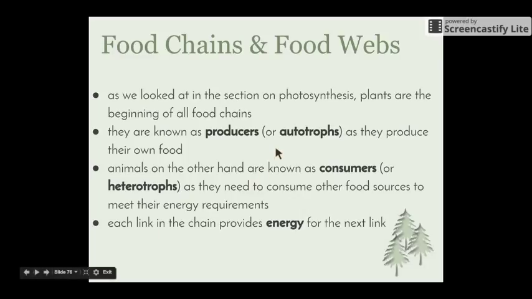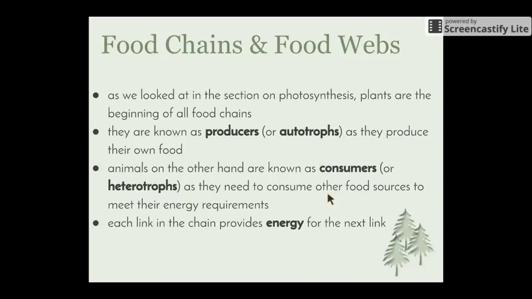The term autotroph we can break down into 2 parts. Auto means self and troph means feeding. So producers, or more scientifically referred to as autotrophs, is what plants are known as. Animals, on the other hand, are known as consumers or heterotrophs, as they need to consume other food sources to meet their energy requirements. Again, dividing our word into 2, hetero means different and troph means feeding, so they need to get their food source from a different place. To meet their energy requirements, they need to either consume plant or animal material.